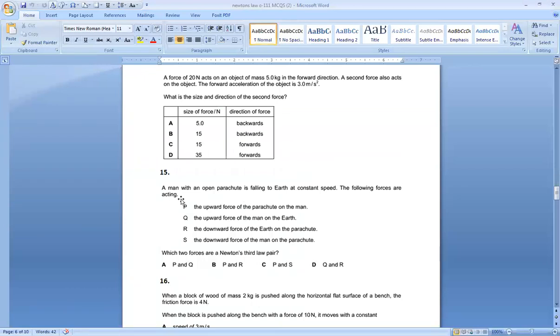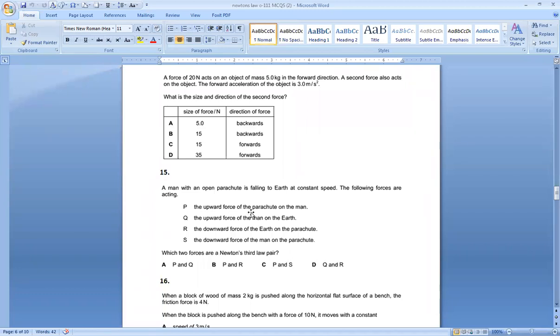A man with an open parachute is falling to the earth at a constant speed. Again, the word constant speed. Yesterday we discussed a lot of problems with a constant speed. So constant speed means the forces are cancelled. The forces acting on the man are: